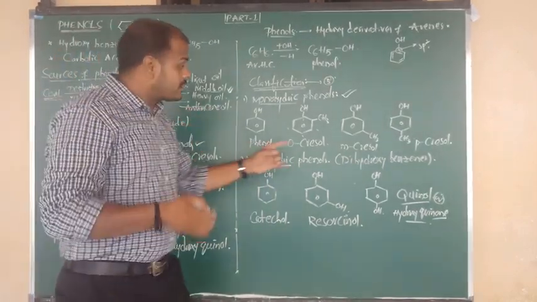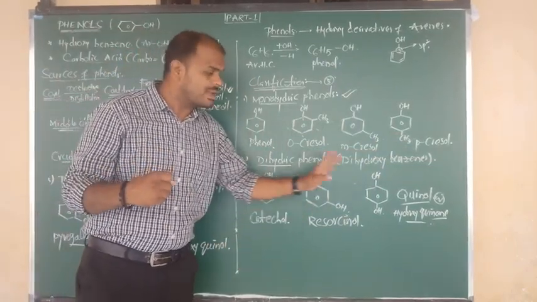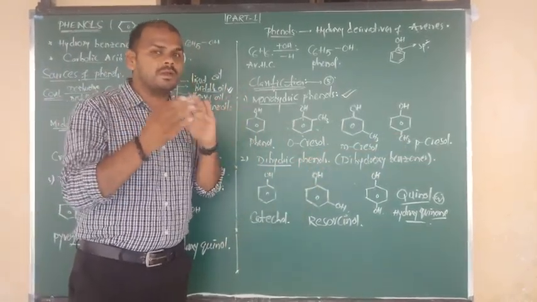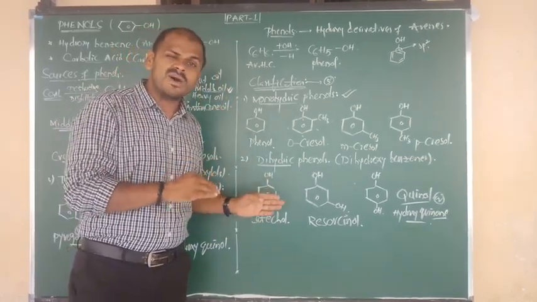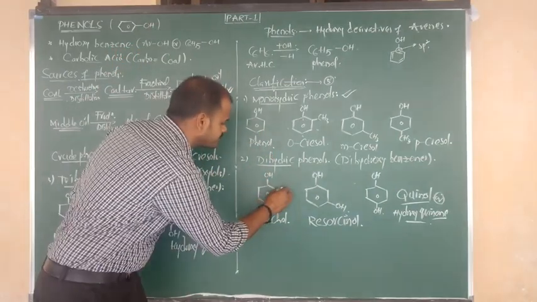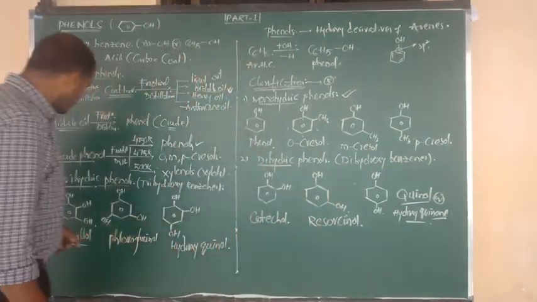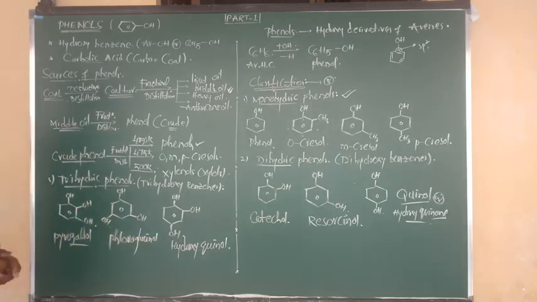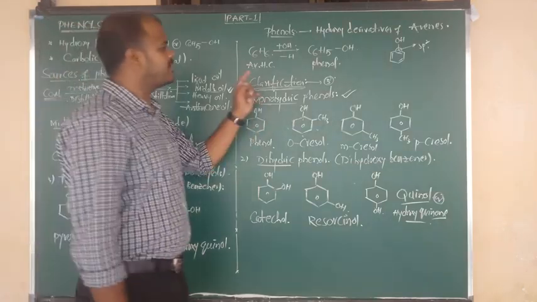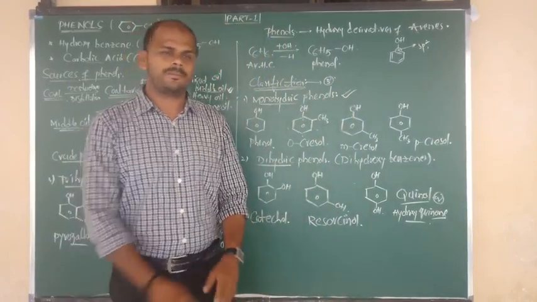Once again, try to remember the cresol structures and try to remember catechol, resorcinol, quinol. Try to pronounce them at a time, then only will it be remembered and fit in your mind. Catechol, resorcinol, quinol: ortho isomer, meta isomer, para isomer. Next, pyrogallol, phloroglucinol, and one more, hydroxyquinol. So we have successfully completed the classification of phenols. Let us go for the nomenclature of the phenols.